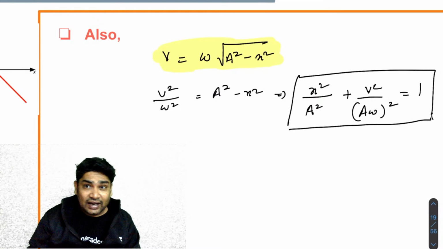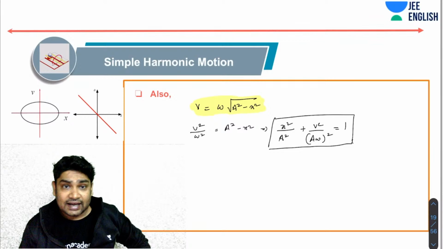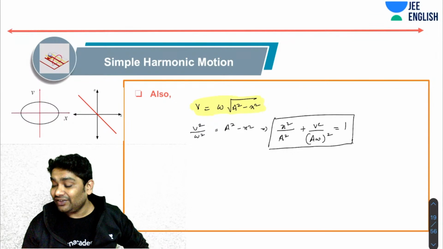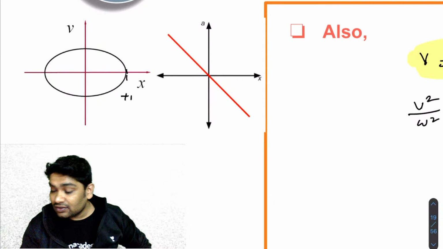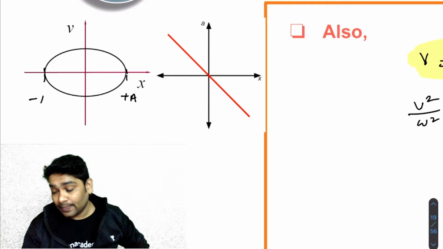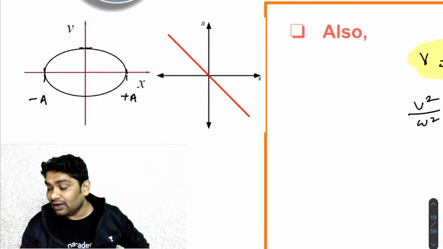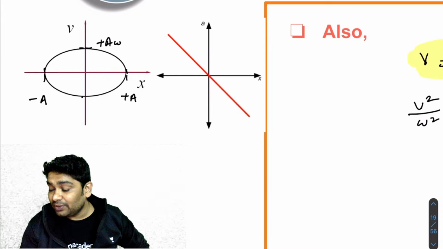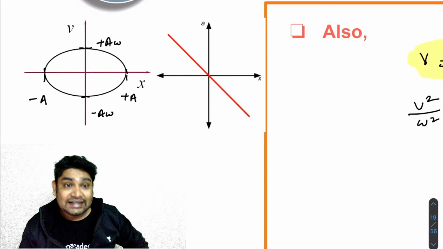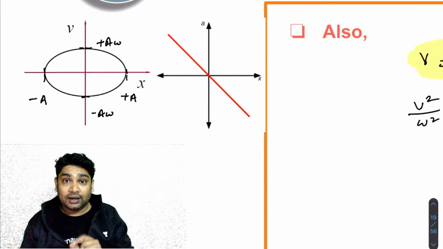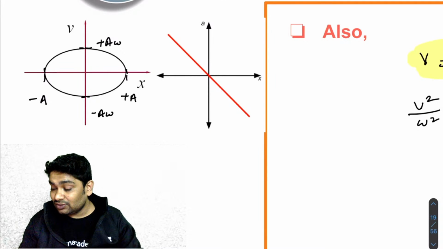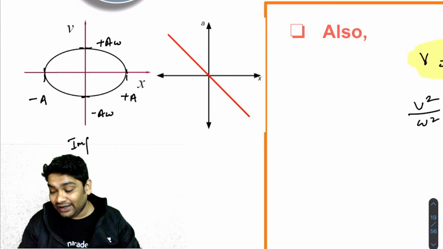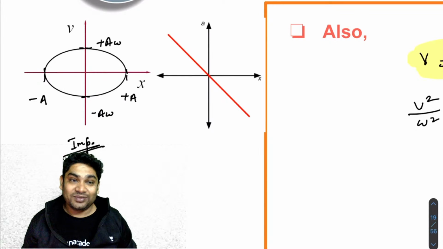So if I draw the graph between x and v, you will realize I have this kind of an ellipse, where this position would be plus a, this position would be minus a, this position would be plus a omega, this position would be minus a omega. So the graph between v and x is that of an ellipse. Again, important because there are sometimes questions asked on this graph also. Please note that this is also important. I am only taking up things which are important, which you must remember.